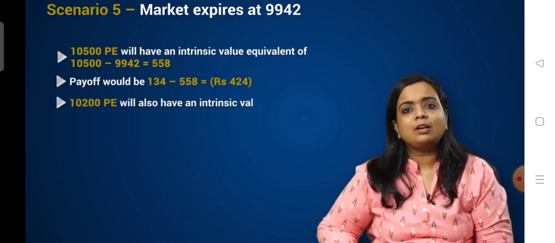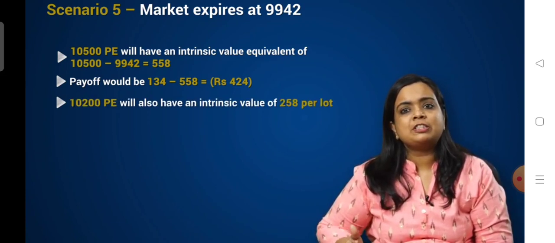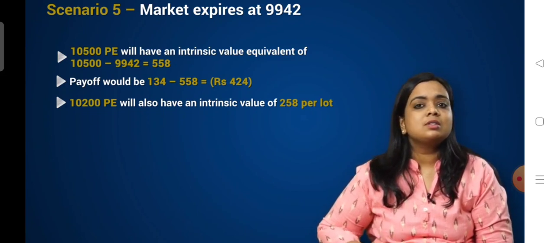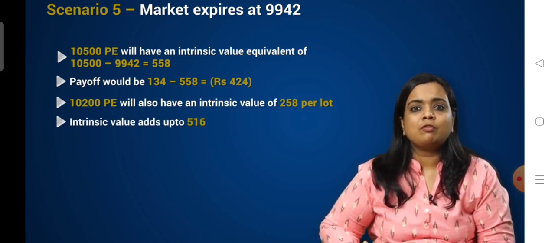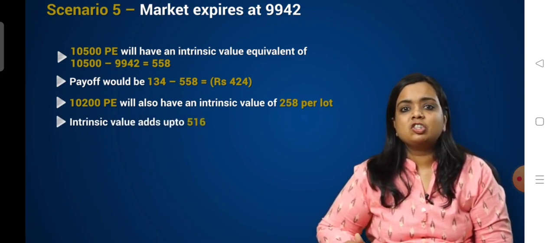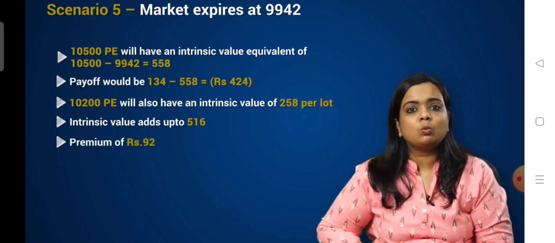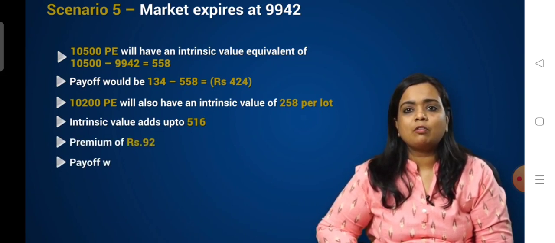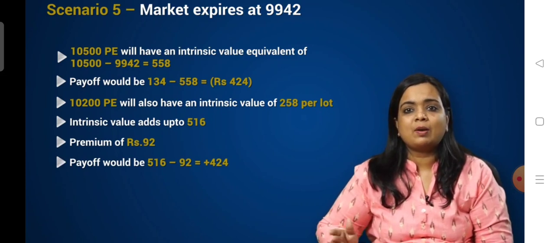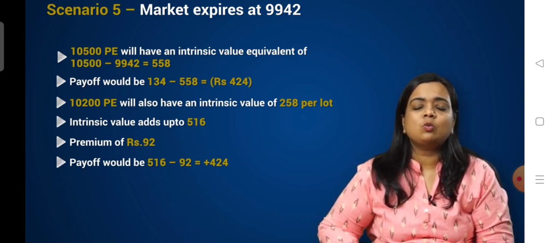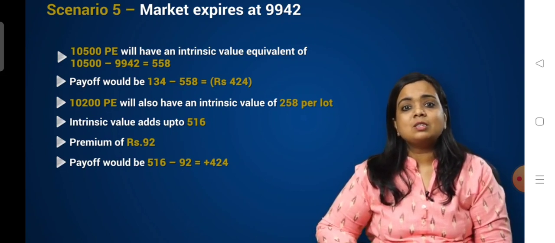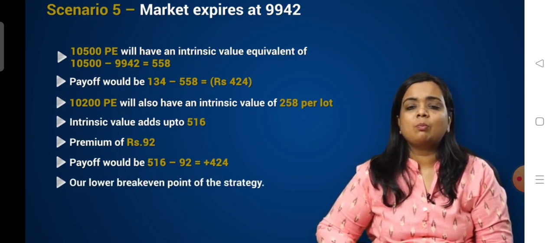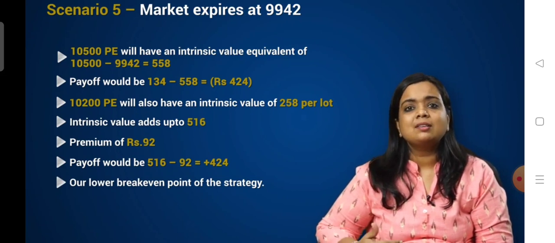The 10,200 put will also have an intrinsic value of 258 per lot. Since we are long on these two lots, the intrinsic value adds up to 516. So we've initially paid a premium of 92 rupees for both the lots. So payoff from this particular position would be 516 minus 92, which is a positive 424. So this point is our lower break-even point of the strategy. Again, the total PL from this strategy would be 0.